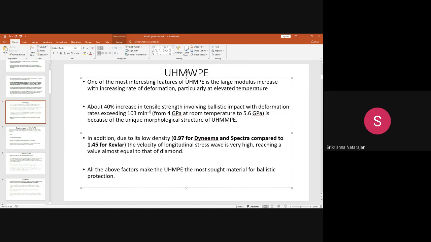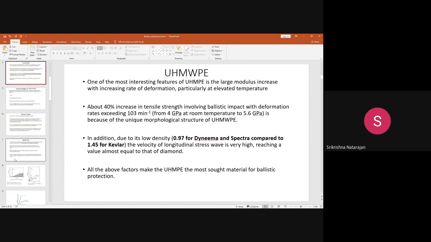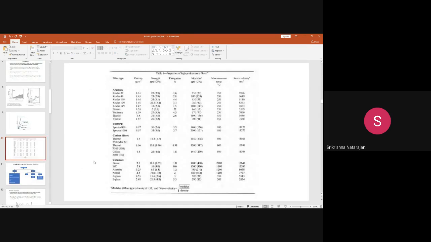Here the important thing is, since the density is lower, the longitudinal stress wave that is generated is much higher. It is equal to that of diamond. Diamond is a very hard material, you know very well. Diamond has a very good hardness, so it has good abrasion resistance. Like this material UHMWPE, because of its low density, just coming back to the wave velocity equation, when the density is much lower, what will happen? The modulus will also increase.